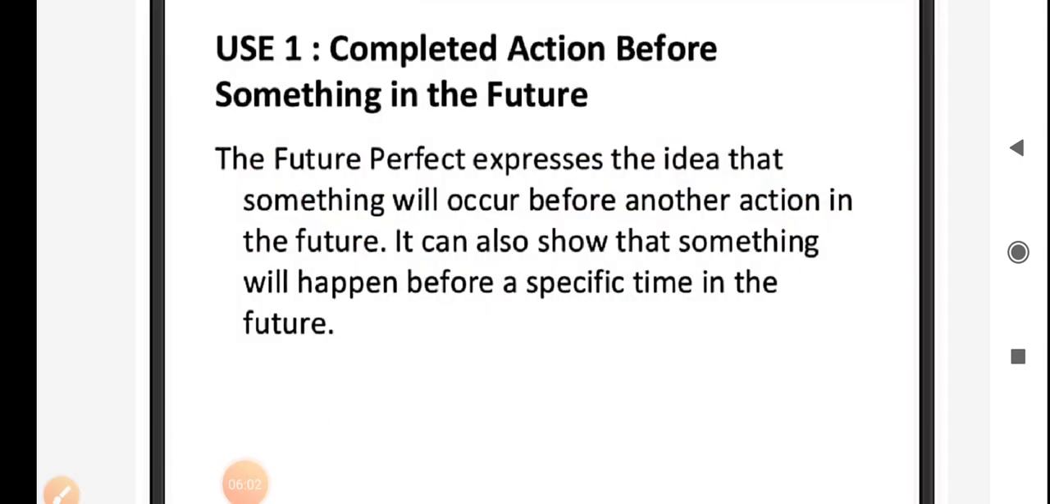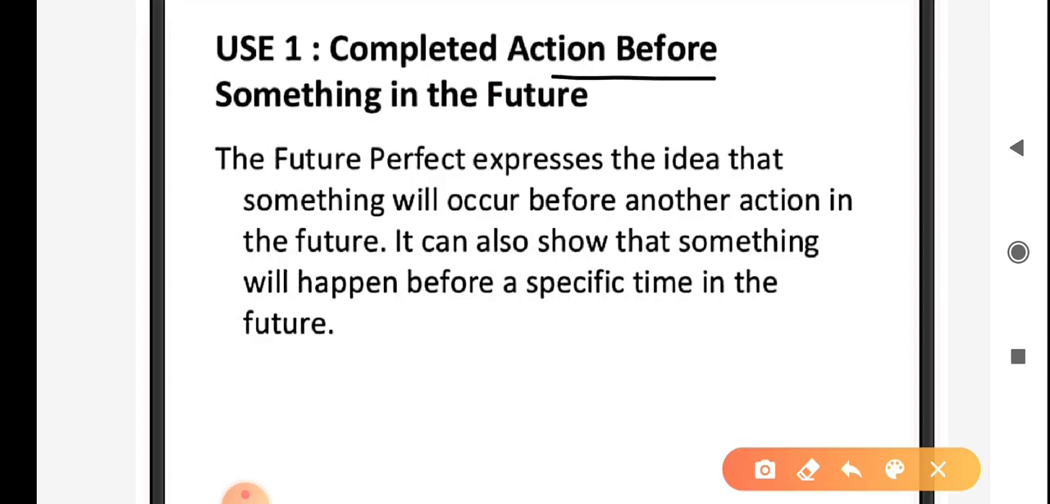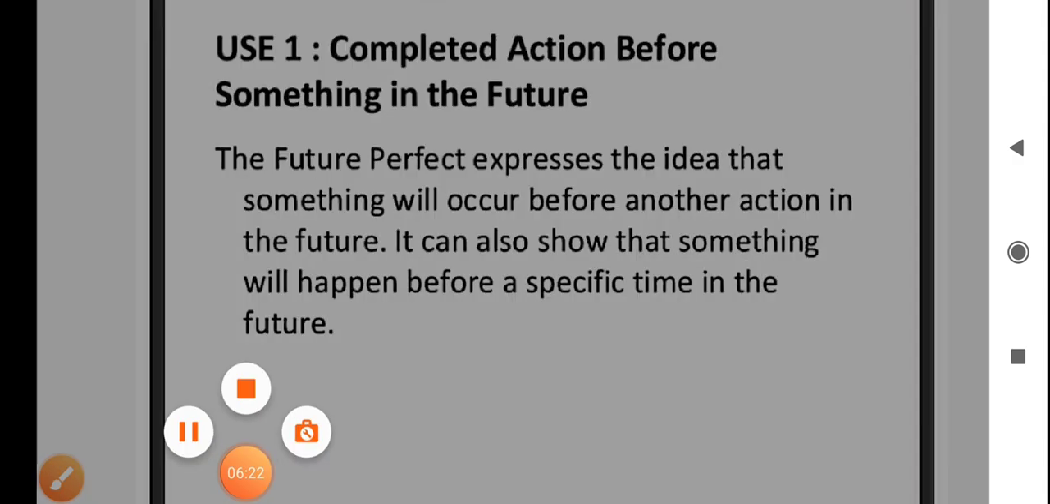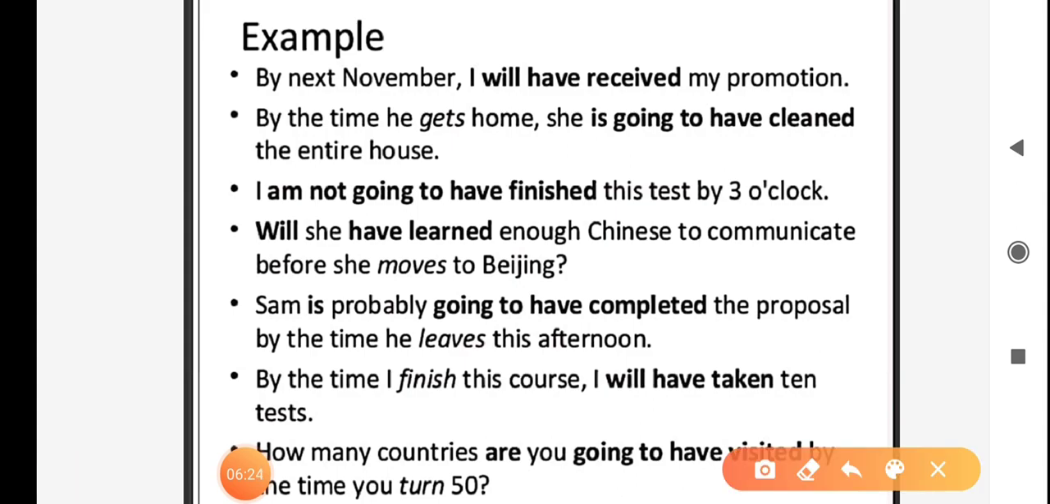Some more usage of future perfect tense. Completed action before something in the future. The future perfect expresses the idea that something will occur before another action in the future. It can also show that something will happen before a specific time in the future. For example, by next November, I will have received my promotion.